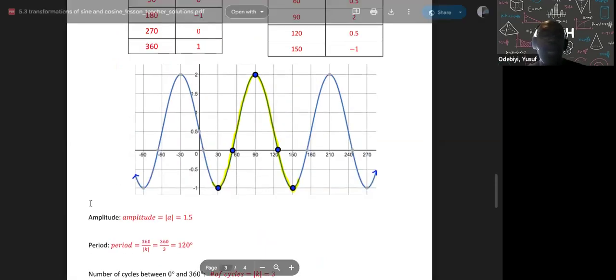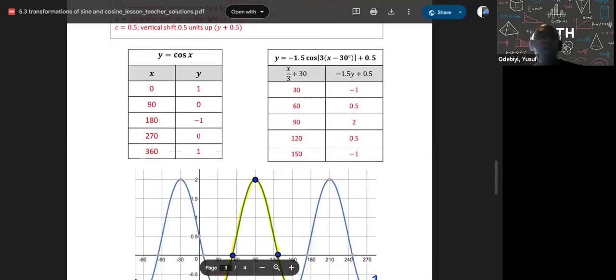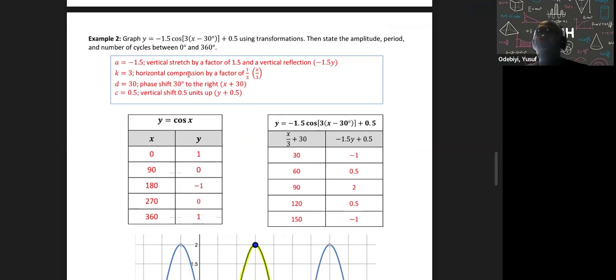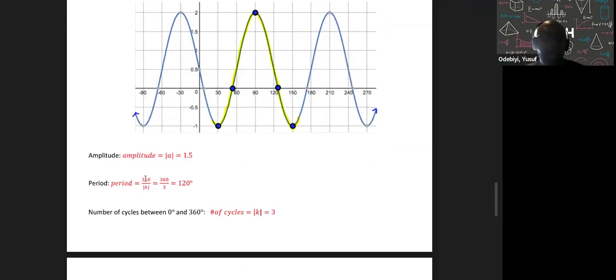My period is, if that's the question, they ask you what's your period. Don't get confused with period and just k. You need your k for two places: to figure out if it's a horizontal stretch or compression, and then you need your k value in order to figure out what's the period. So the period is 360 divided by k. Therefore, the period is 120.